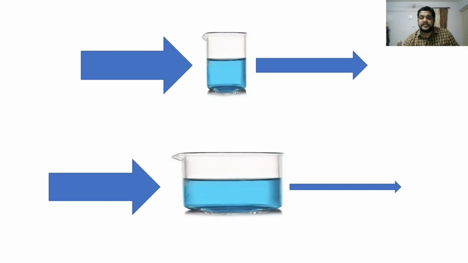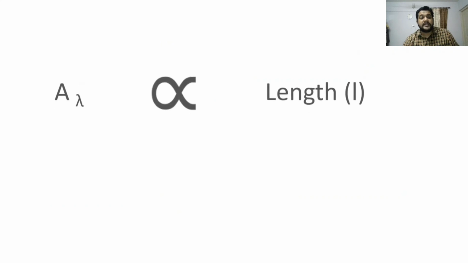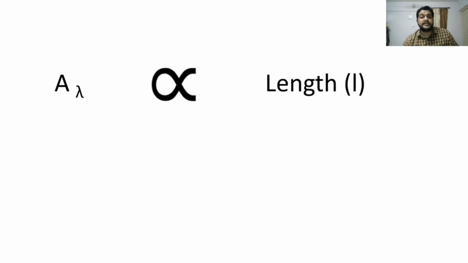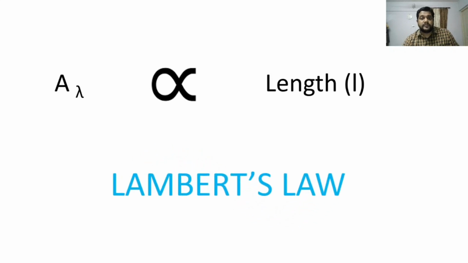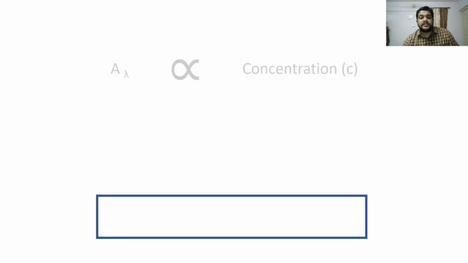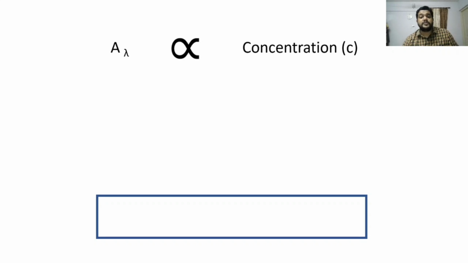So what is the inference? The absorbance is proportional to the length of the path traveled by the light. If we increase the length of the path traveled by the light in the solution, it will increase the absorbance of the solution to that particular wavelength of light. This law is known as Lambert's law. So we have two laws now. One is Beer's law, stating that absorbance is proportional to concentration, and the second is Lambert's law, stating that absorbance is proportional to path length.